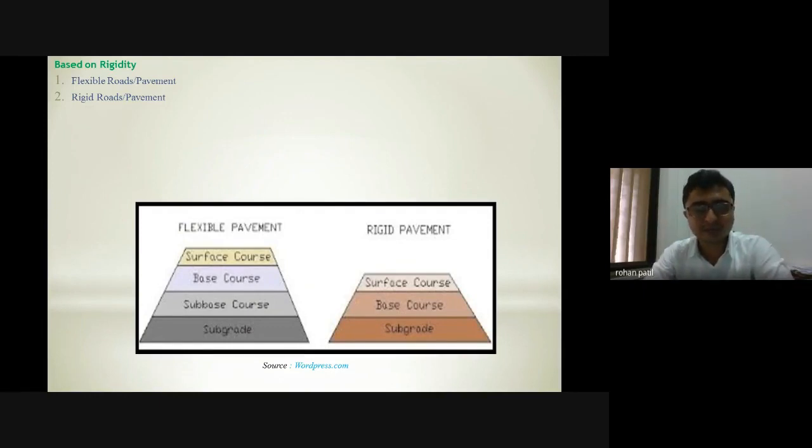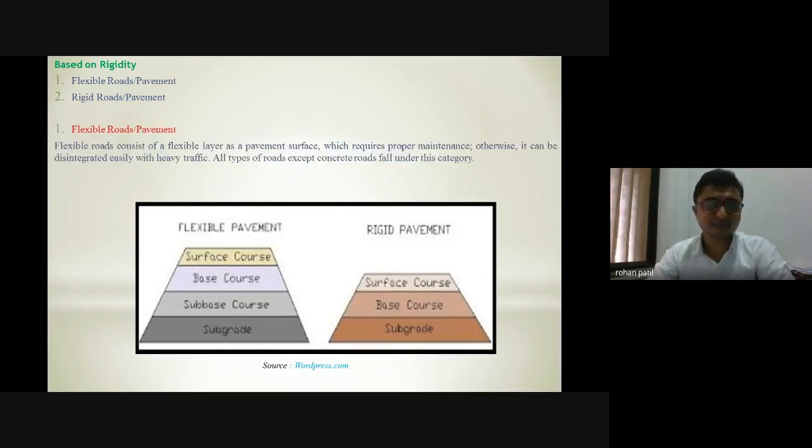Then I'll be having a sub base course layer. Above that, I'll be having my base course, and above that I'll be having my surface course in case of my flexible pavement. But the base course and sub base course are merged together in my rigid pavements, and they only form a base course, above which there will be a surface course of cement concrete.